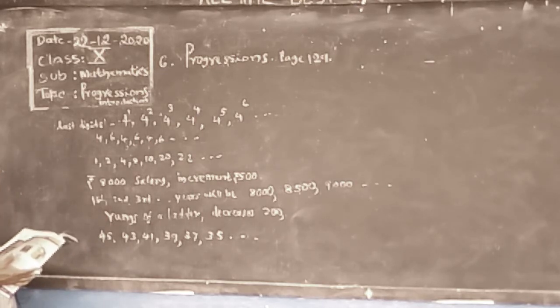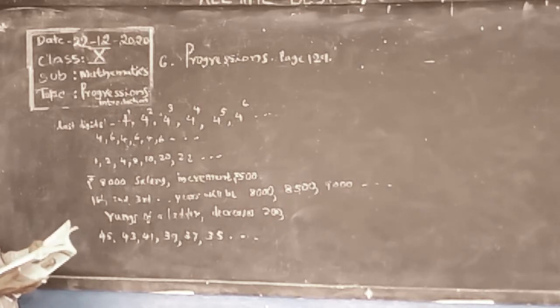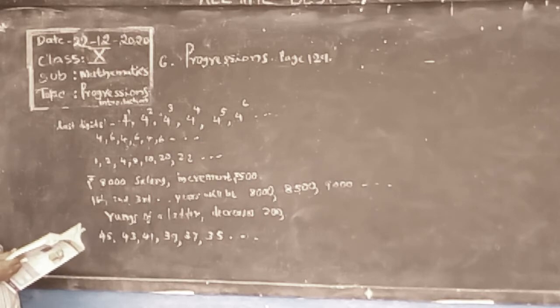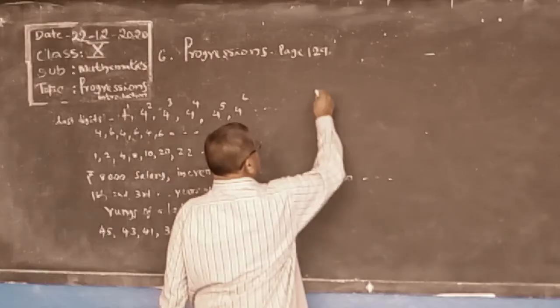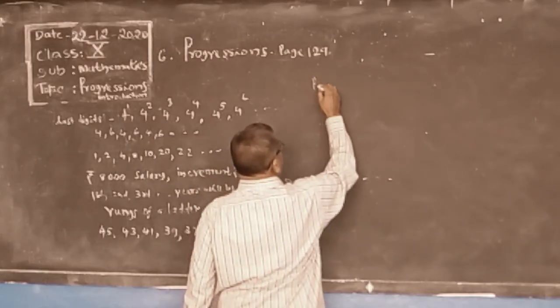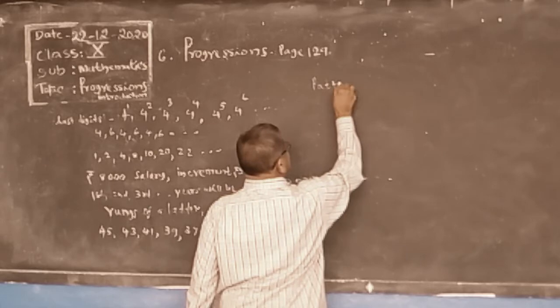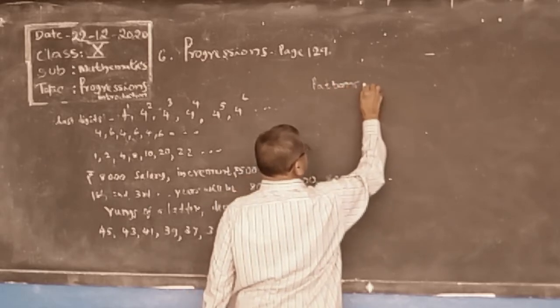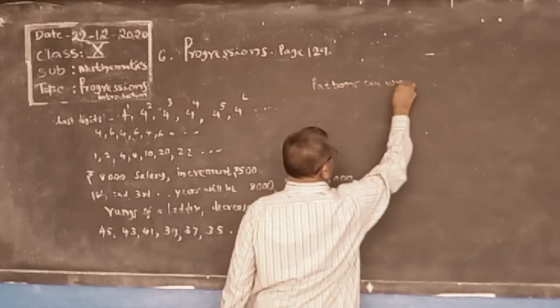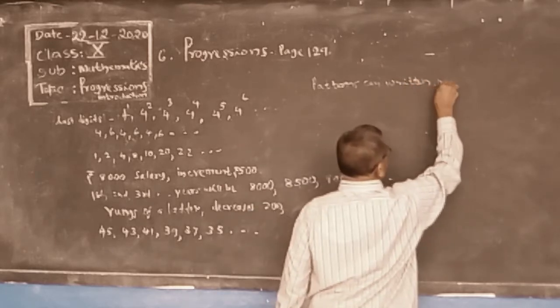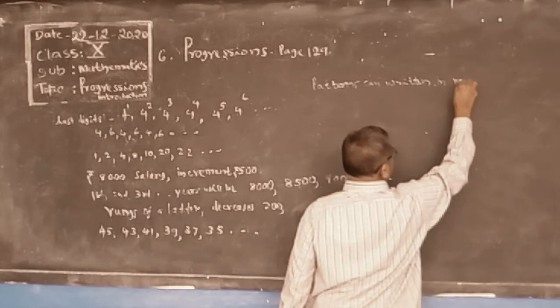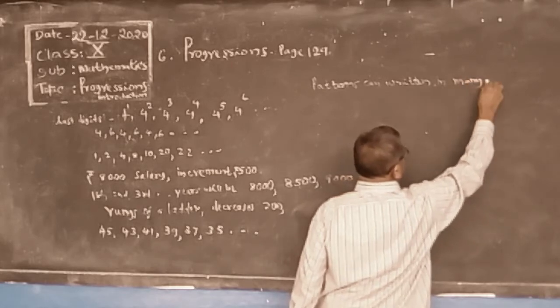Now we can see some more examples of progressive patterns. So you follow what is given on page number 130. Just read it once. Patterns can be written in many ways.